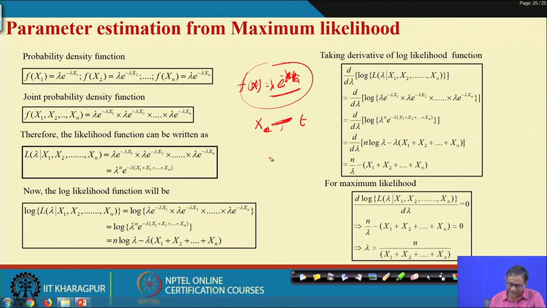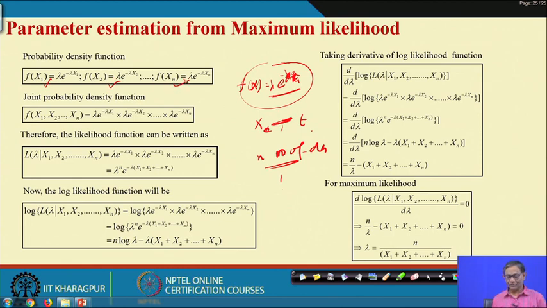Suppose you have collected n number of observations, small n, of time to failure data. Each observation comes from this exponential distribution and follows its density function, like this.